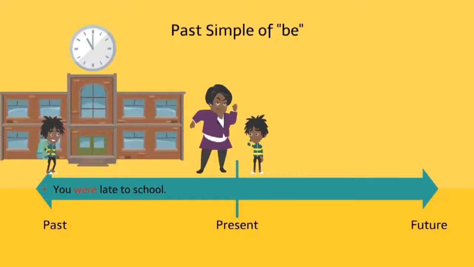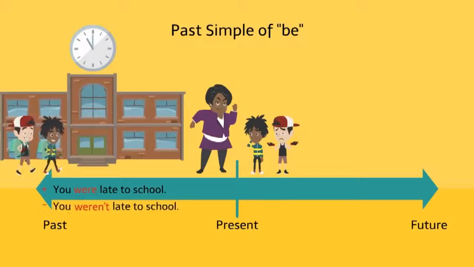The pronoun you can be singular or plural, but we use were for both singular you and plural you. You were late to school. You weren't late to school.